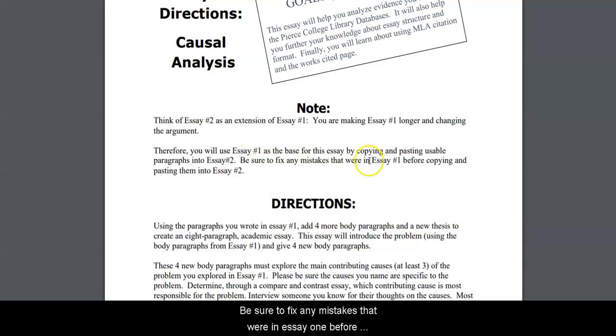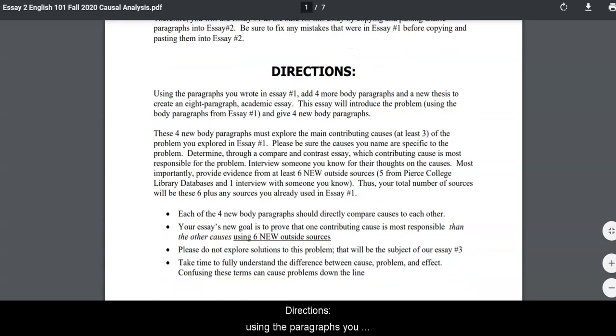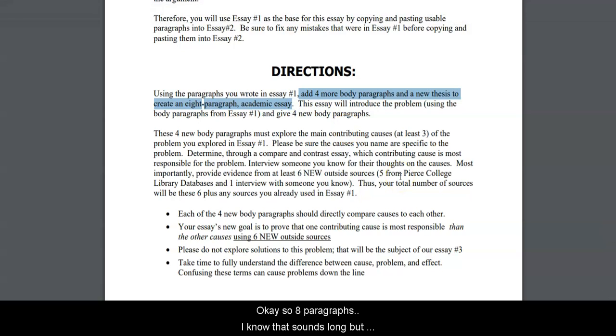Be sure to fix any mistakes that were in essay 1 before copying and pasting them into essay 2. Directions. Using the paragraphs you wrote in essay 1, add 4 more body paragraphs and a new thesis to create an 8-paragraph academic essay. Okay, so 8 paragraphs, I know that sounds long, but you've already written 4.